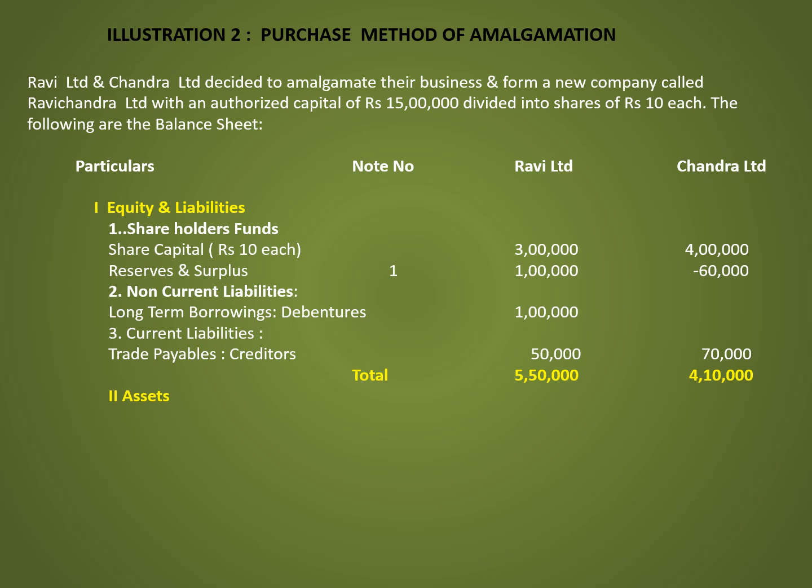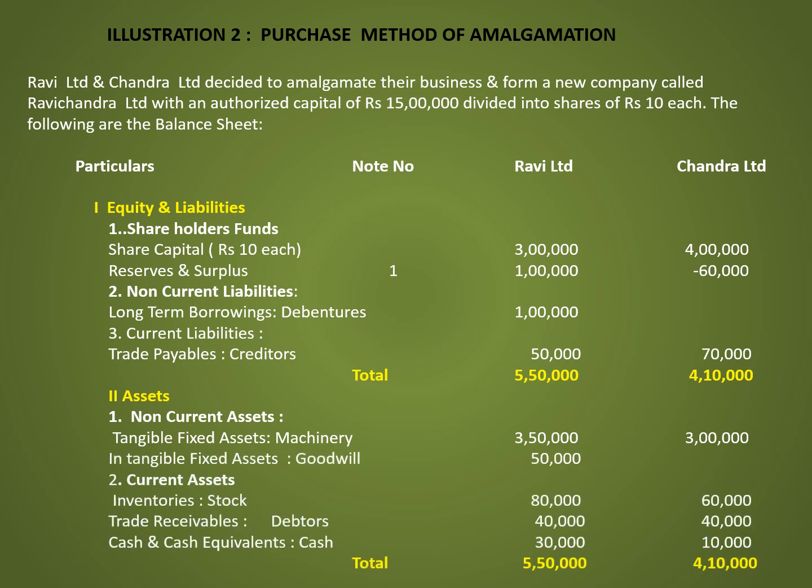Second head is assets. Under that, the first one is non-current assets, that is tangible fixed assets, that is machinery 3 lakh 50,000 and 3 lakh respectively. Intangible fixed assets, that is goodwill 50,000. Second head is current assets.